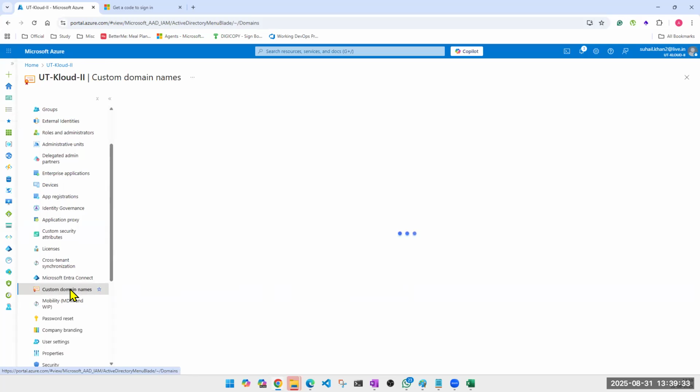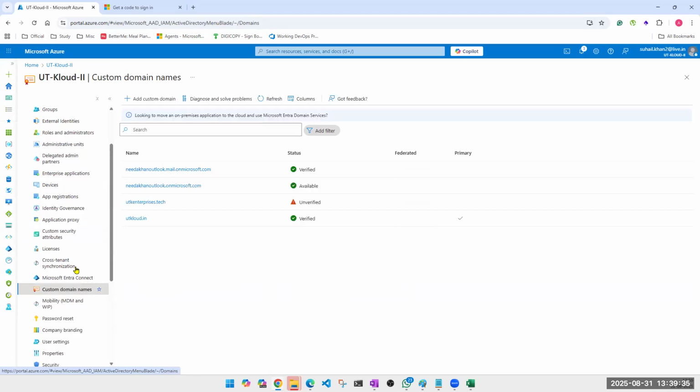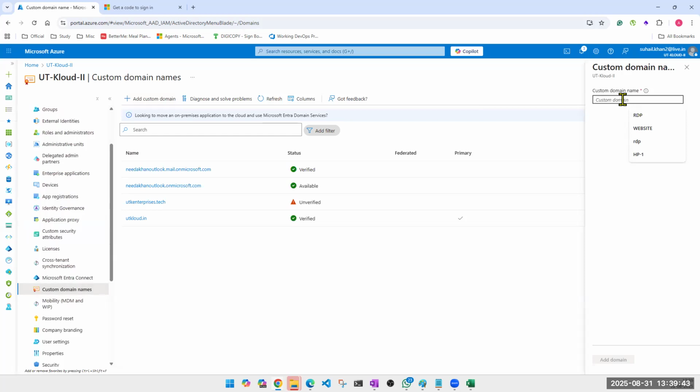You have to come here, custom domain. You have to add a domain. And let's say that I have another domain. Let's say that I have tsoft.com. I'll have to add this. The moment I add, it will appear like this, unverified.